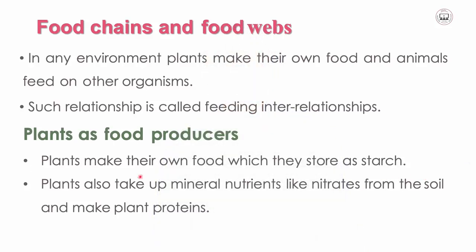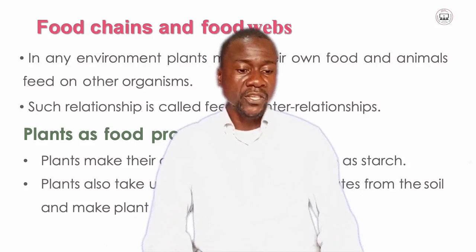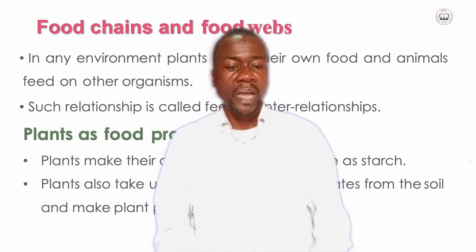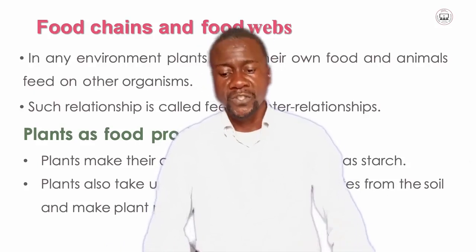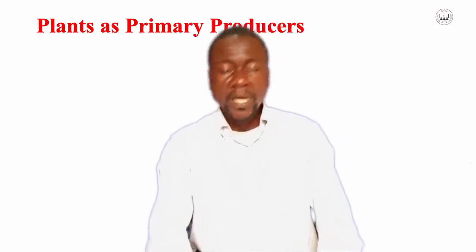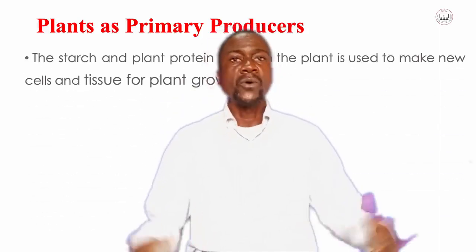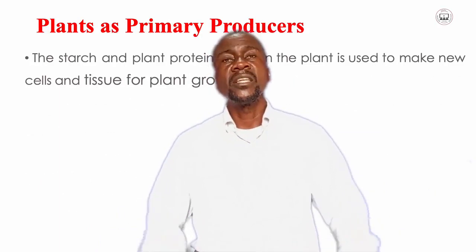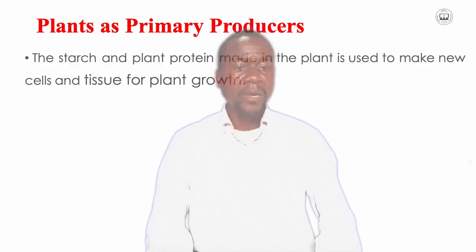So plants also take up minerals and nutrients like nitrates from the soil, and they make plant proteins. So these plants are also regarded as primary producers, because they are the starters, the ones to produce, and they are regarded as primary producers.